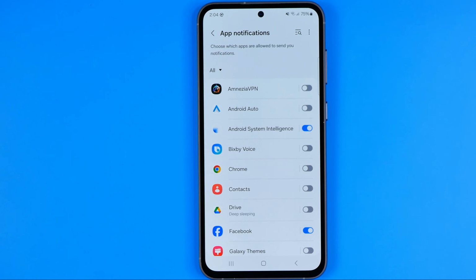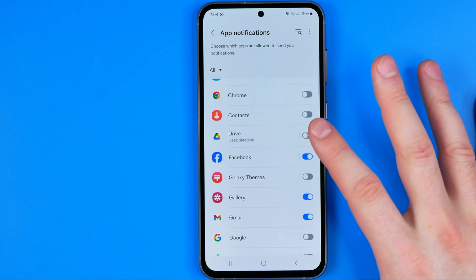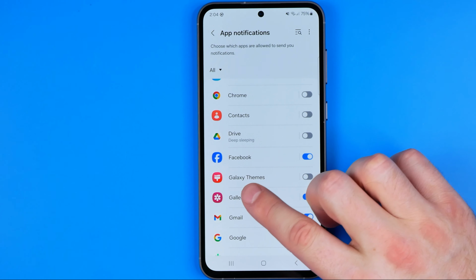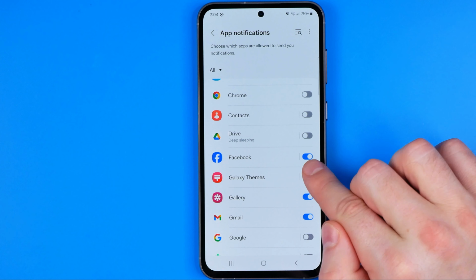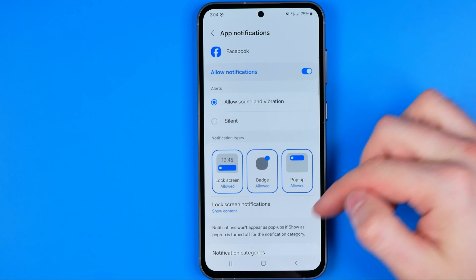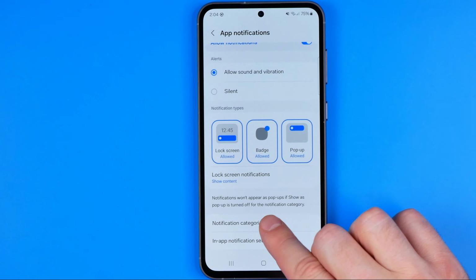We need to edit sounds for, let's say I wanna set different notification sounds for Facebook app. First of all, make sure notifications for the app are turned on, and then we can get into the app settings, and then we need to scroll down a bit and tap at notification categories.